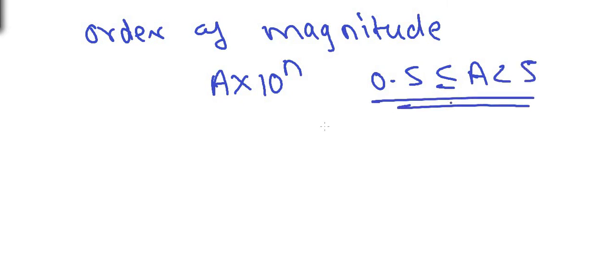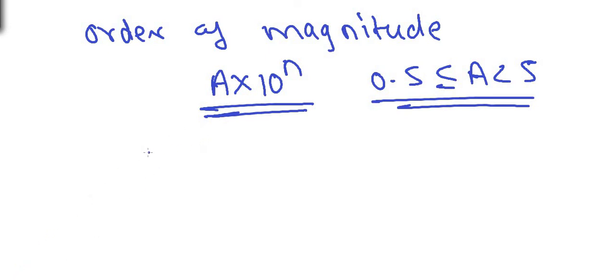So express the given number as a product of a and a power of 10, where a is a number between 0.5 and 5. If a number is expressed like this, it is called the order of magnitude, and then it becomes very easy to find the number of significant figures.